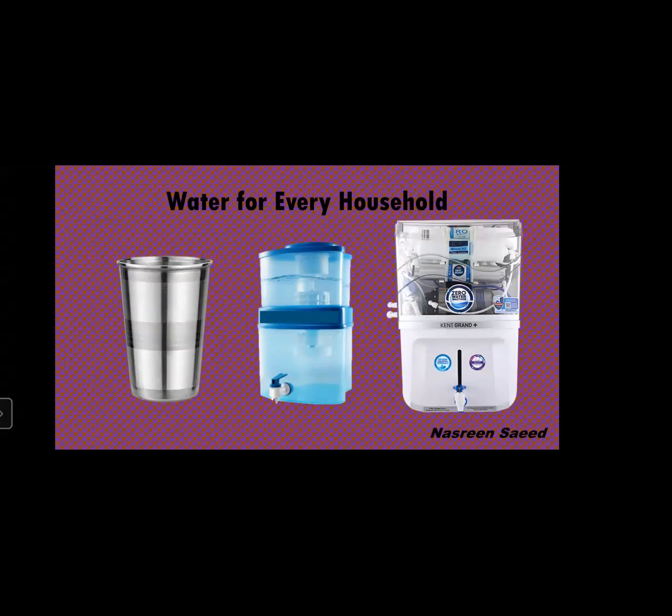The body in which we store the water is made from plastic. So nowadays plastic has taken the majority of the things which we use. Otherwise we had pots made from clay, from copper, that is tamba, brass, that is pital, or steel. Nowadays we are using plastic.